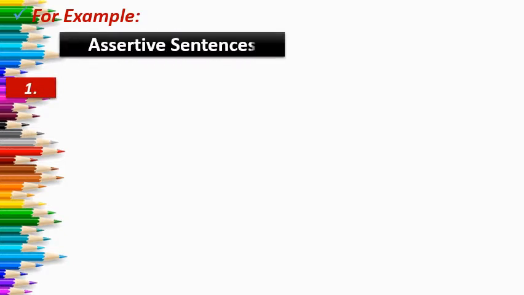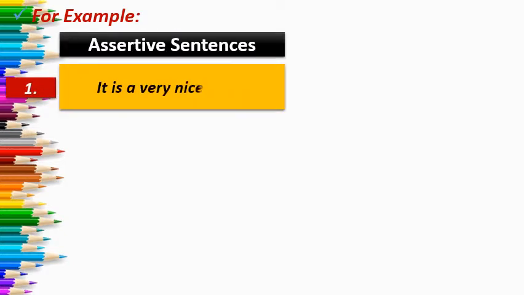So now let us see a few examples to clarify it. Let us see how to convert assertive sentences into exclamatory sentences. As I have explained to you, in the first rule, if a very or great is there, then it will convert into what plus a or an as per the word. So: it is a very nice story.